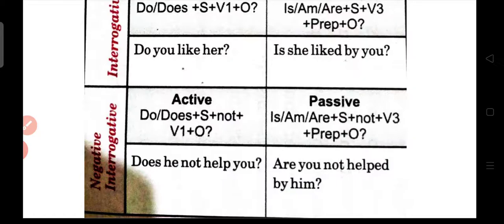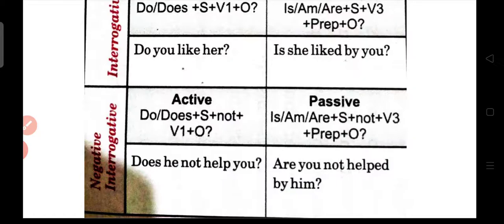When negative interrogative is there, that means the not word has to be there, and even do or does is along with that. Does he not help you? So we'll not use do or does. Instead we use is, am, are. Right? So here what is the verb that is being used? That is, are. Are you not helped by him?